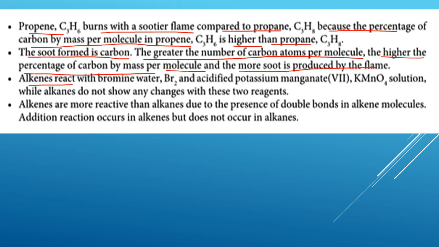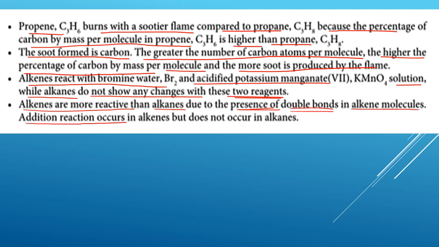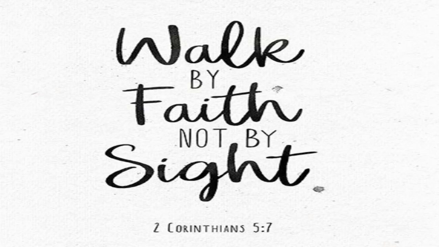So alkenes react with bromine water and acidified potassium manganate 7 solution, while alkanes do not show any changes with these two reagents. Alkenes are more reactive than alkanes due to the presence of double bonds in alkene molecules. Addition reactions occur in alkenes but not in alkanes. So this is the difference between alkane and alkenes. Okay, so that's all for today.